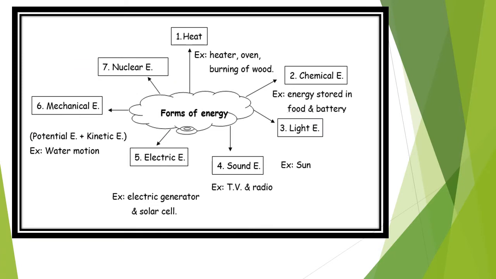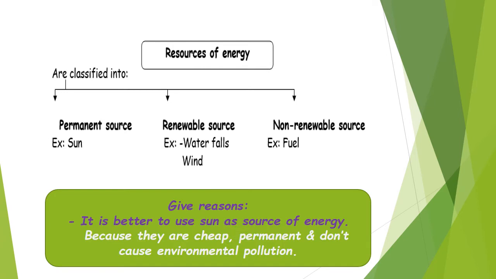Okay, let's learn about the forms of energy. Number 1, heat energy, like the energy produced from a heater, oven, or burning of wood. Number 2, chemical energy, like the energy stored in food and batteries. Light energy, produced from the sun. Sound energy, like energy produced from TV and radio. Electric energy, which is produced from an electric generator and solar cell. Mechanical energy, which is produced from water motion. And the last one, nuclear energy.